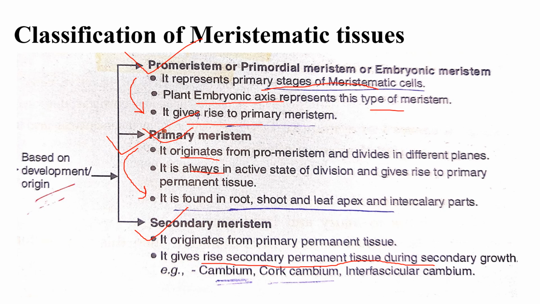But what is secondary growth? It always causes the increase in the girth or diameter of the plant. So it is known as secondary growth. For example, cambium is a secondary meristem, cork cambium is a secondary meristem, interfascicular cambium is a secondary meristem. Cambium is the meristem from where secondary growth arises.